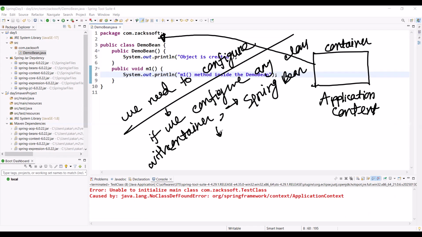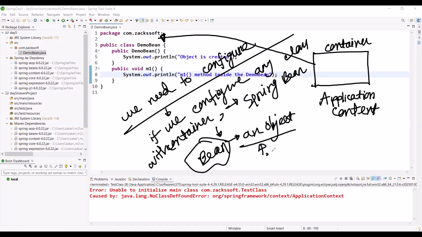You should watch the recorded video and create your own notes, right? Should I repeat anything? Especially if anyone asks what is a bean. Actually, a bean is an object. This object is created, managed, injected or destroyed by the Spring container only, right?